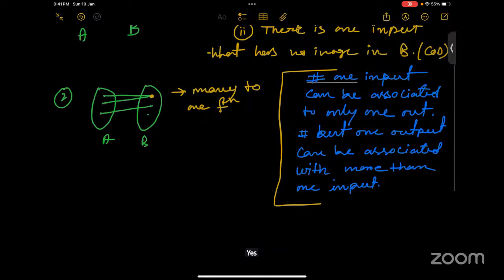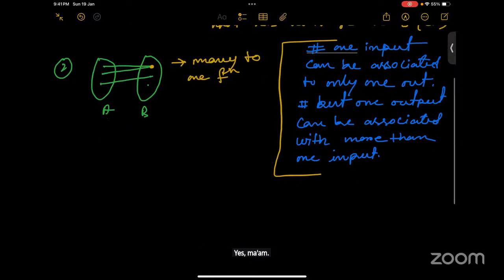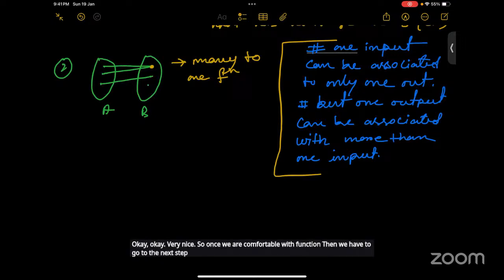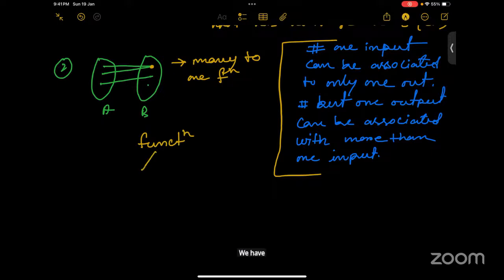Once we are comfortable with function, then we go to the next step. Functions can be of two different types, one-one and onto. We have types of functions.